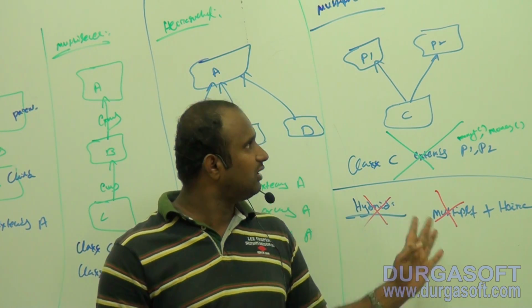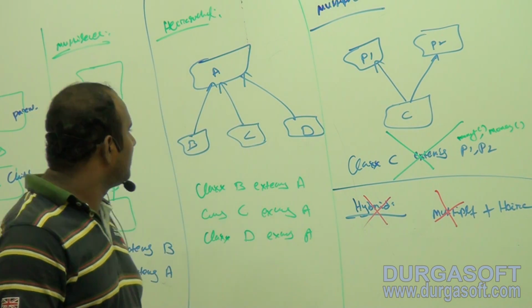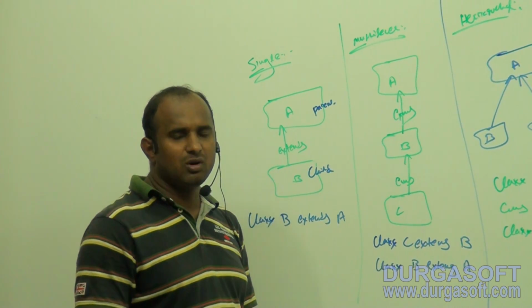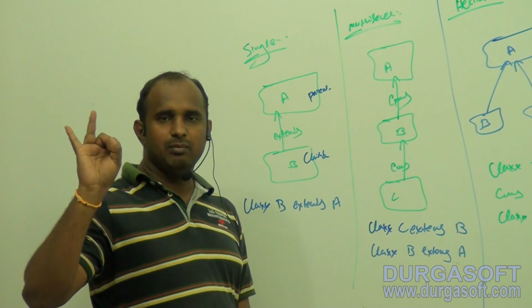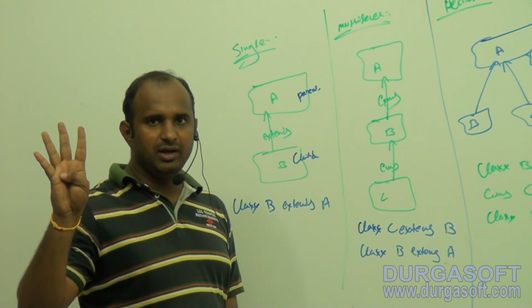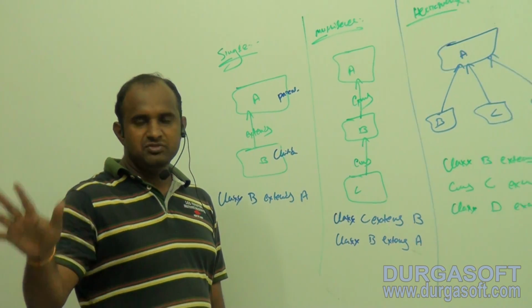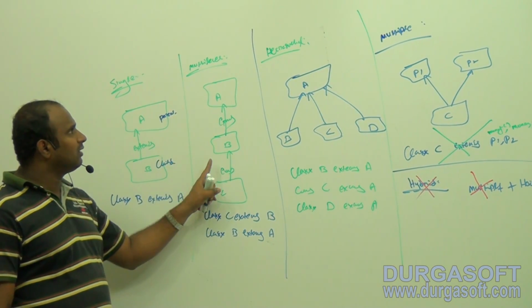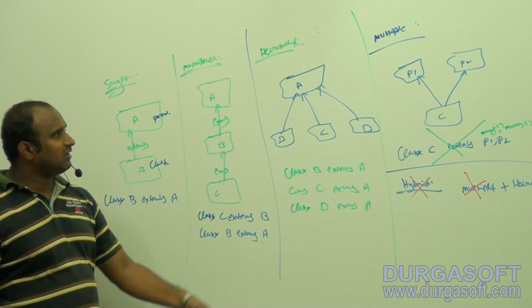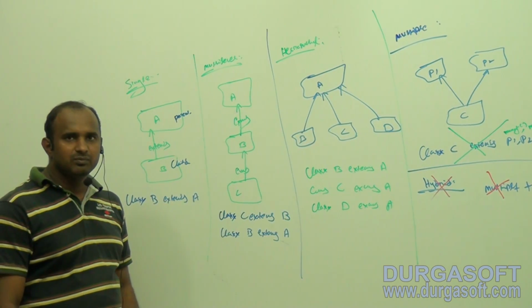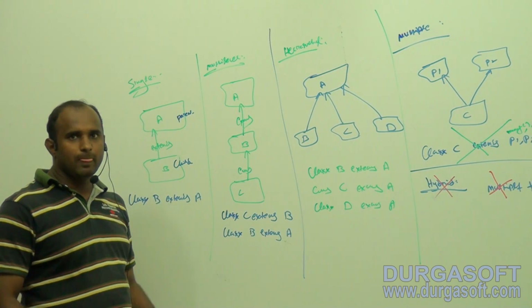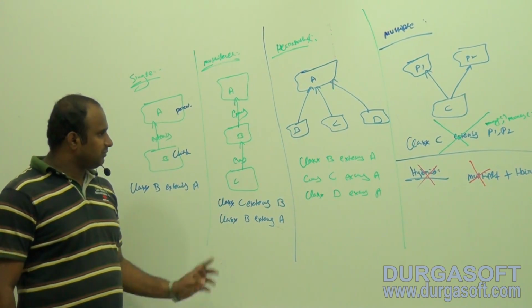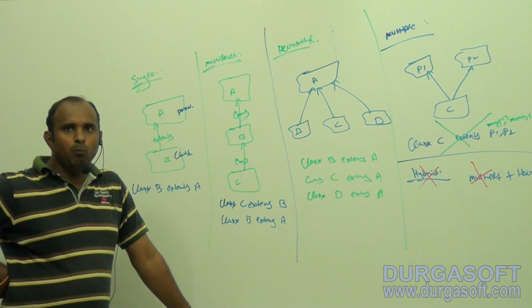So generally these are the types of inheritance. Tell me how many types of inheritance in Java? 5 types. What are the 5 types here? Single, multi-level, hierarchical, hybrid and multiple. Java supports how many types? 3 types. What are the 3 types? Single, multi-level, hierarchical. Why is Java not supporting multiple and hybrid? It generates ambiguity problems. So clear? These are the types of inheritance in Java.